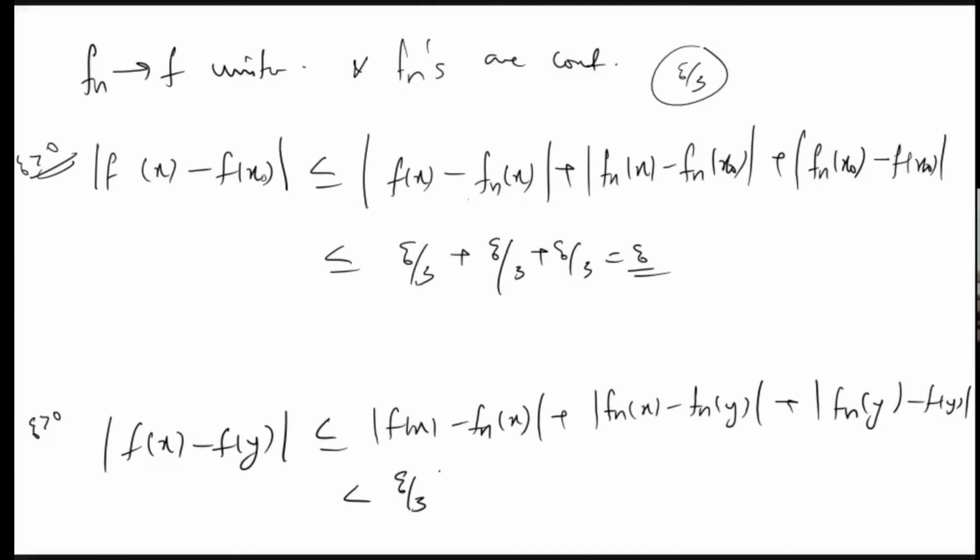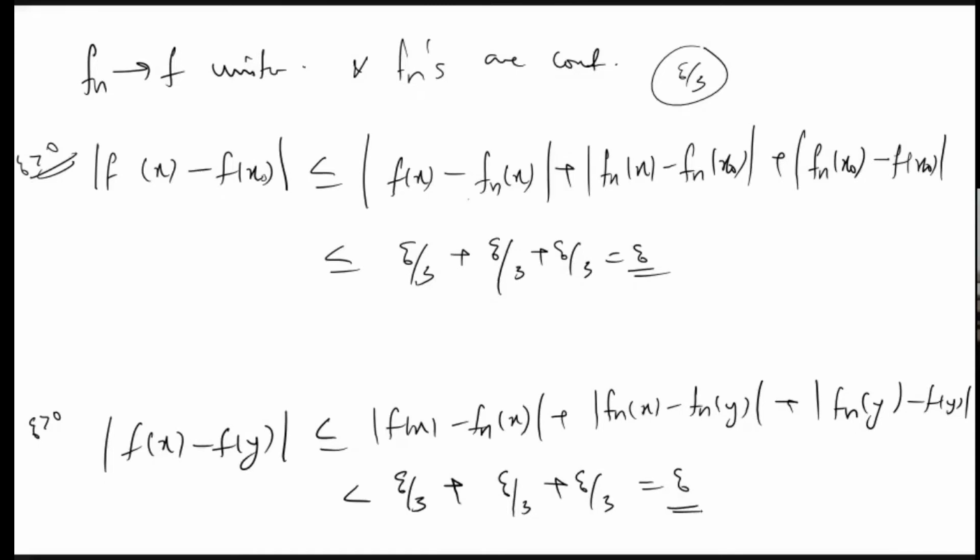So |f_n(x) - f(x)| will be less than epsilon by 3, such that we can choose n very large. Plus here we know that f_n is uniformly continuous, so there will be a delta corresponding to this f_n. So choose that delta, then we will get this thing also less than epsilon by 3. And here again |f_n(y) - f(y)| will be less than epsilon by 3, which sums to epsilon.